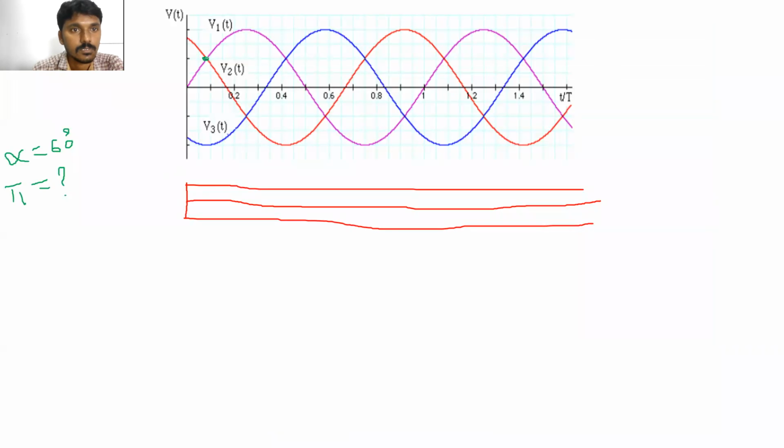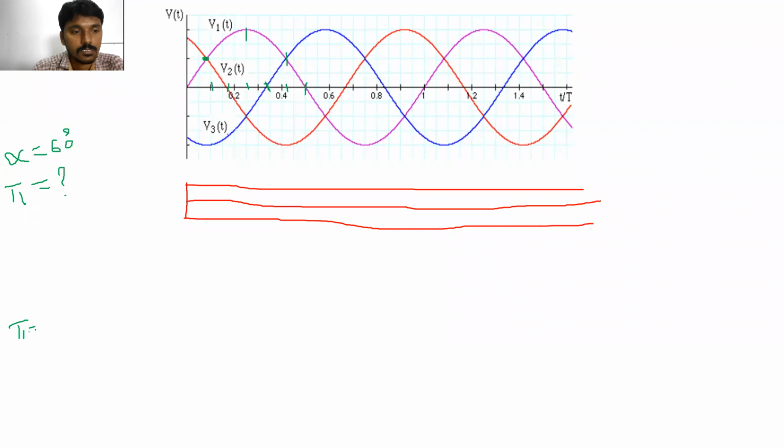So this one, this point plus firing angle. What is the firing angle? 60 degrees. So what is this point? Pi by 6, 30 degrees. This one 30, 60, 90, 120, 150, next 180. Clear? So T1 is turned on.